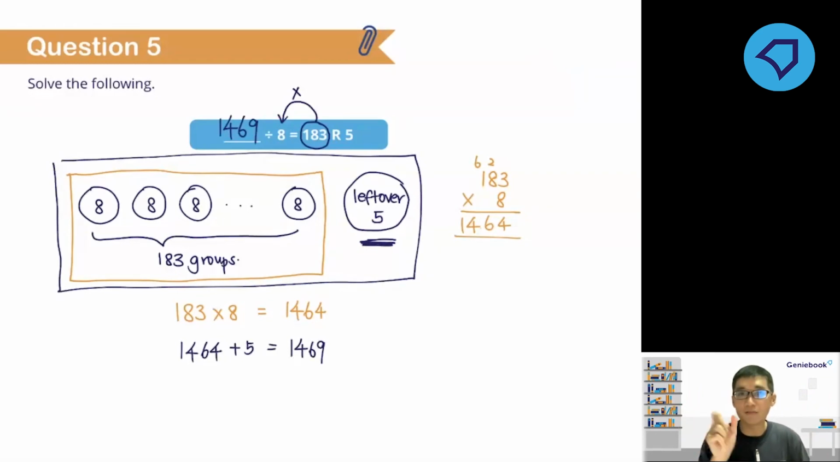Okay, so is everyone clear how to work out the solution to this question? When you're given the divisor, the quotient, and the remainder, how do you work out the original number? Okay, so first take the quotient, multiply back your divisor. After that, add the remainder, add the leftover.